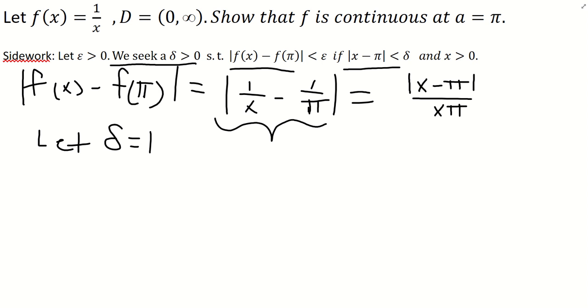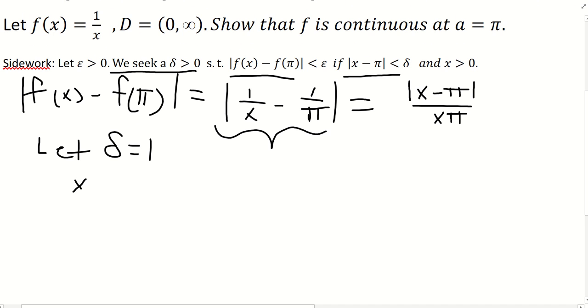And again, that's arbitrary. If you want delta to be 1/2, if you want delta to be 100, it doesn't matter. As long as delta is greater than 0, it can be anything you want it to be. As long as it's positive, it'll work. But I'm going to choose a super simple constant like 1. So now, what do we do? Well, we know from our definition that we want the absolute value of x minus pi to be less than delta. So we can say, okay, well we have x minus pi.